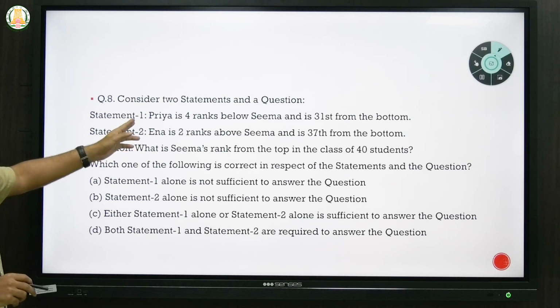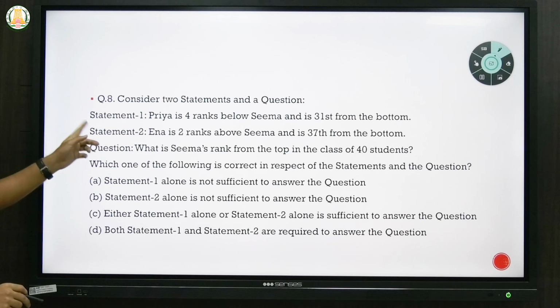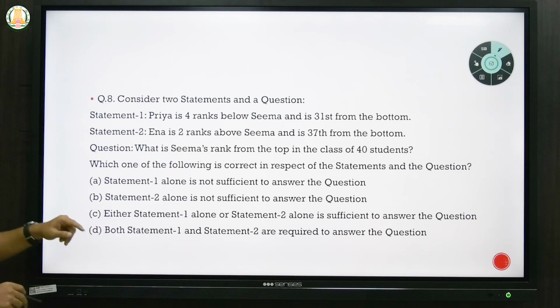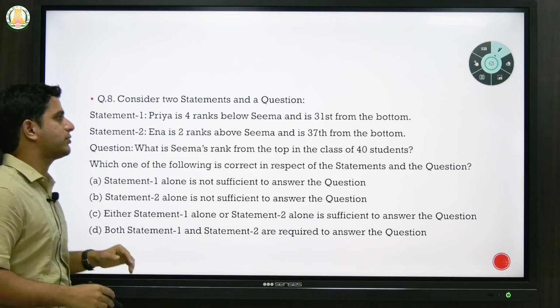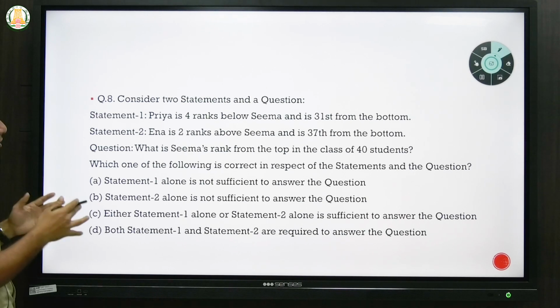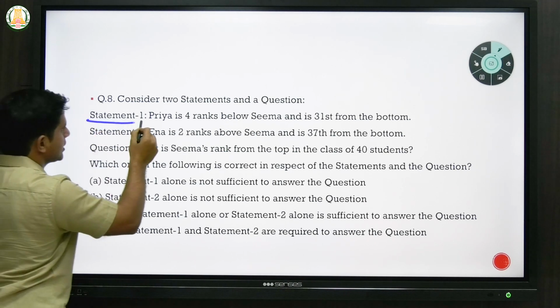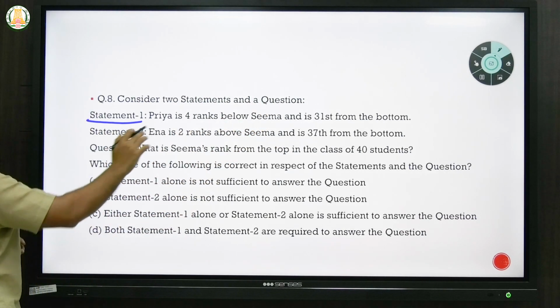now it says Priya is 4 ranks below Seema and is 31st from the bottom. And the second statement says Ina is 2 ranks above Seema and is 37th from the bottom. Now they are asking, they have given 2 statements and they are asking what is Seema's rank from the top in the class of 40 students. So whether you need statement 1 or statement 2 or both in order to answer the question. So we'll see first how we'll logically place this in terms of figures and see whether we can answer the question with statement 1.